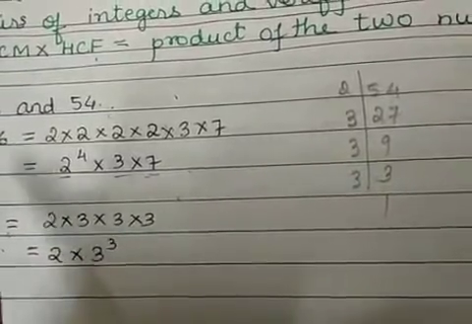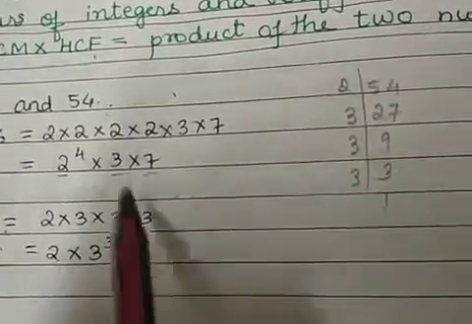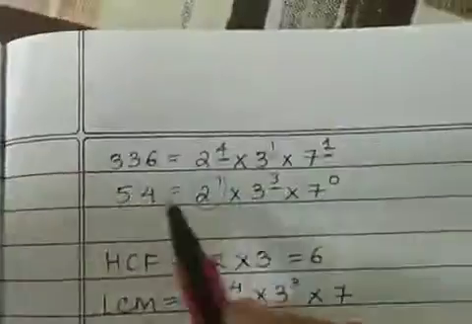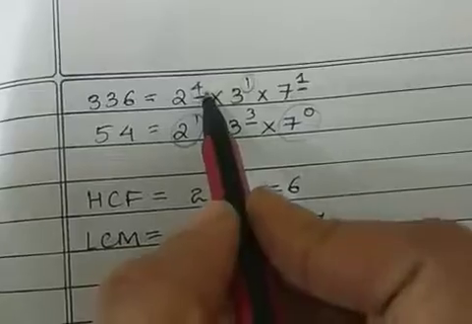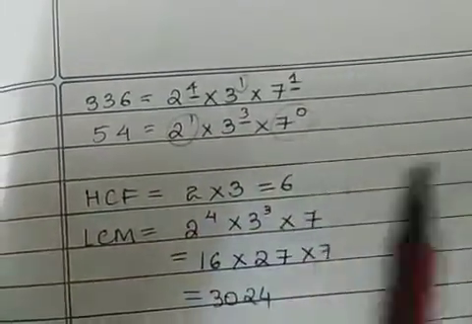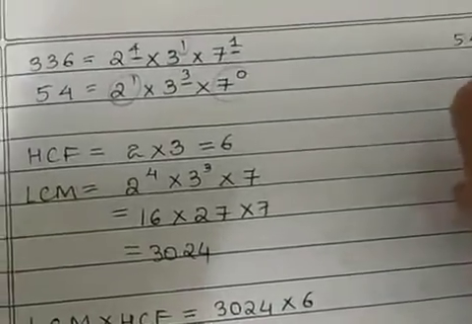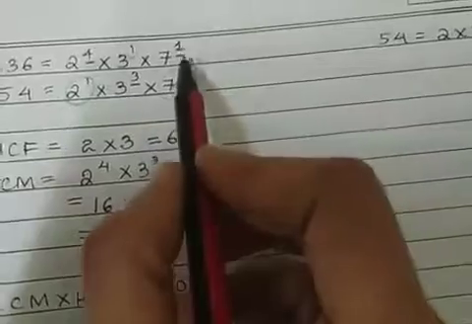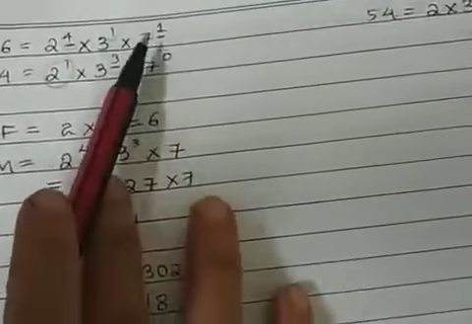So now I have to express each of these numbers in this form. Now you know 336 is 2 raised to 4 multiplied by 3 raised to 1 multiplied by 7 raised to 1. Now 54 was 2 multiplied by 3 cube. But it doesn't have the factor 7. Means what?